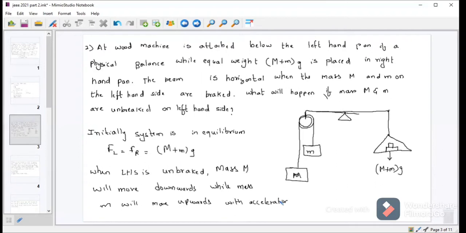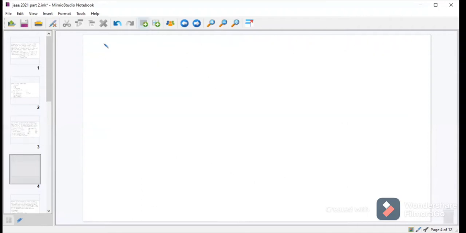First we have to find that acceleration. So acceleration a is equal to the difference of the masses by the sum of the masses into g.